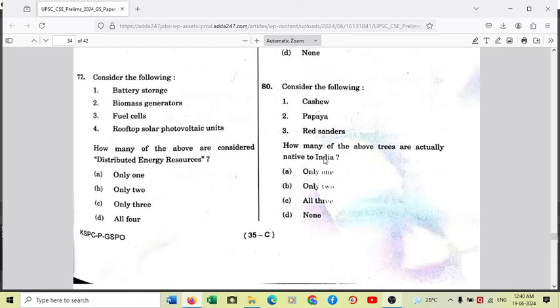Moving to another question, 77 on the left on your screen. Consider the following: battery storage, biomass generators, fuel cells, rooftop solar photovoltaic units. So basically all of them are considered to be distributed energy sources, and when required, a regulated type of energy. Battery storage, biomass generators, hydrogen fuel cells, and solar photovoltaic units are all examples of distributed energy sources. So the answer is very simple. It is option D, all four.